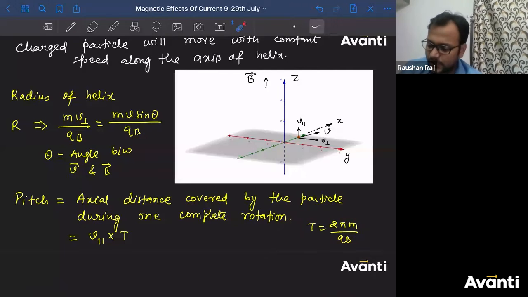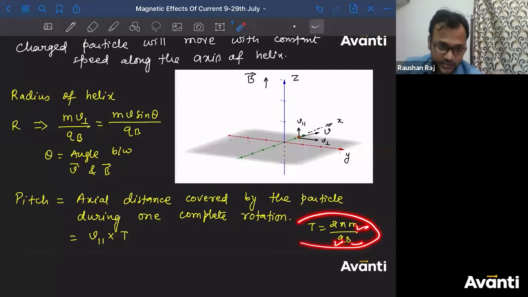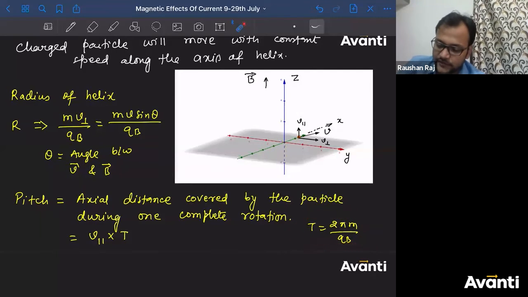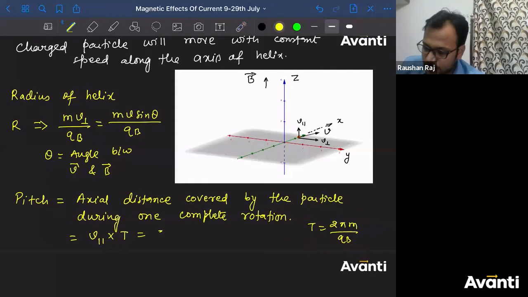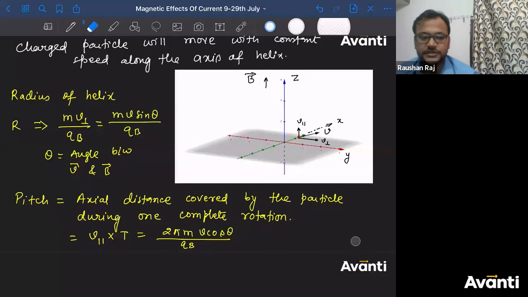So can I say that if you have mass m, q and B and there is a circular motion, then the time period will be independent of velocity? So I can write it here: the pitch is 2 pi m v cos theta divided by qB. This is the value of pitch here. Okay, guys, got it?